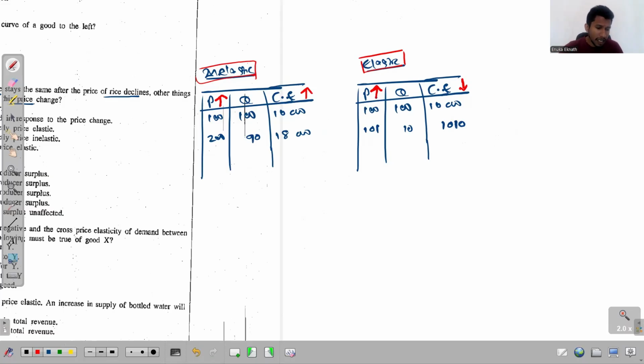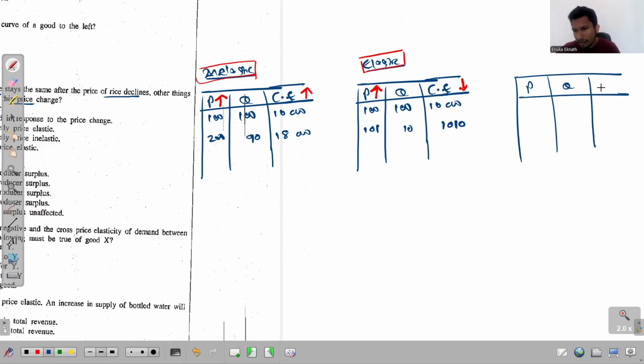And now let me take another table, and in this new table, we have the price, and then we have the quantity, and then we have the consumer expenditure. Just imagine that price is 100 and quantity is also 100, but using this table, I'm going to present a product with unitary elastic demand.